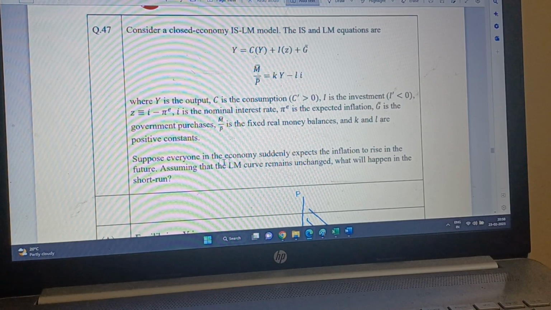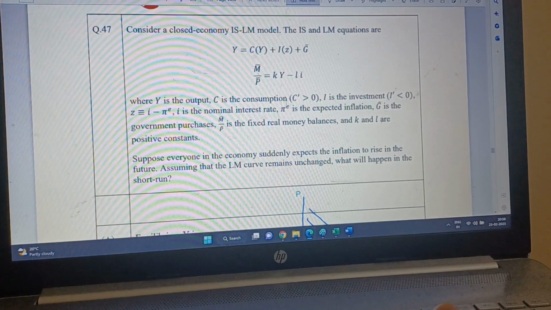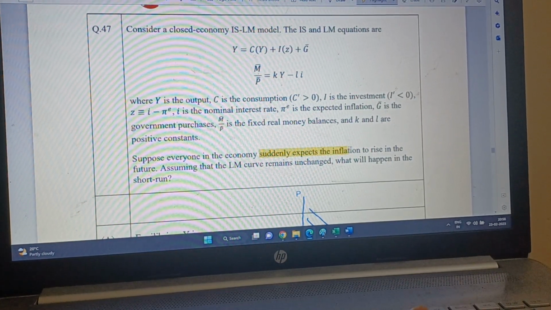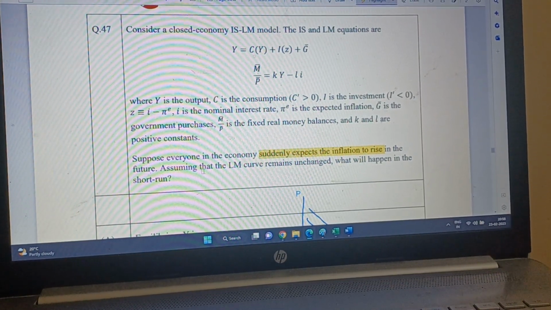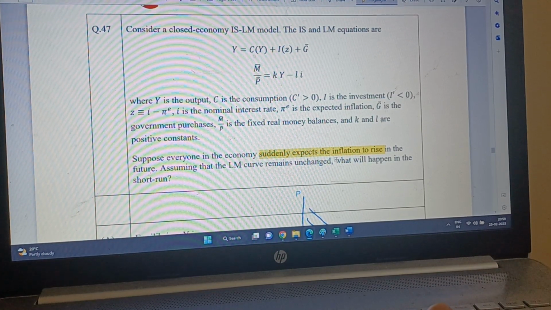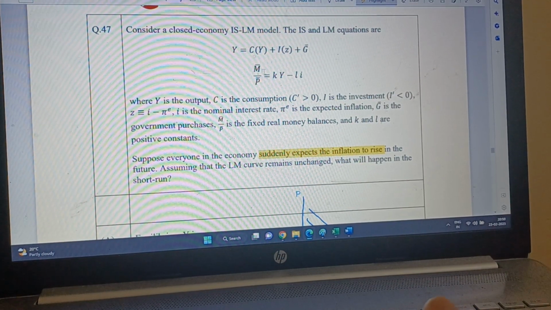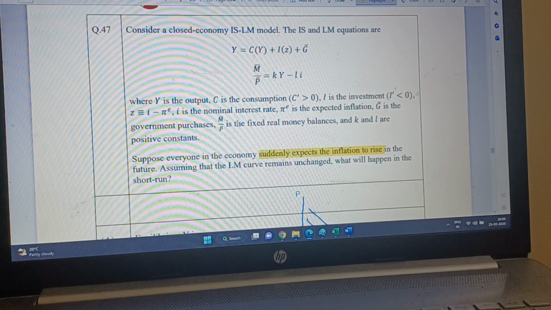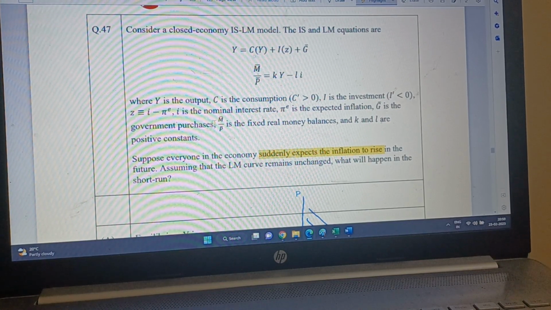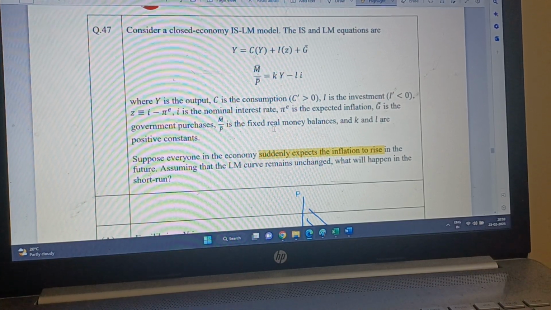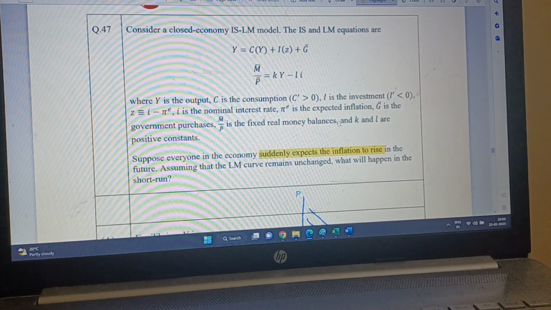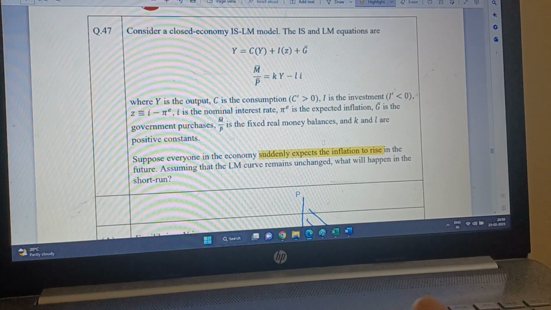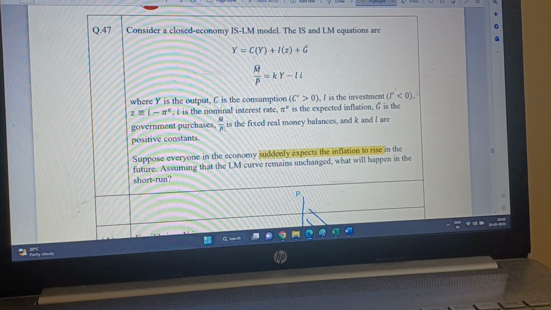So suppose everyone in the economy suddenly expects inflation to rise in the future, assuming that the LM curve remains unchanged. Now it is not clear what remains unchanged. Here M bar by P bar is the fixed real money balances, that's fine. And then it says it remains unchanged, meaning neither M changes nor P changes, that is what it is saying.